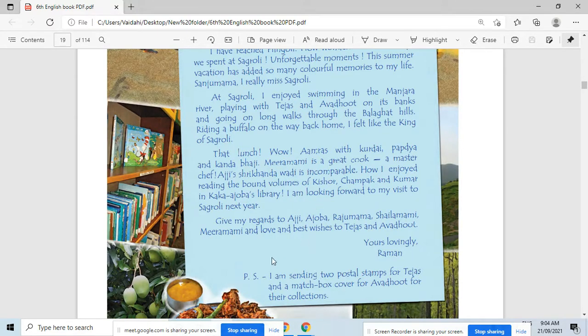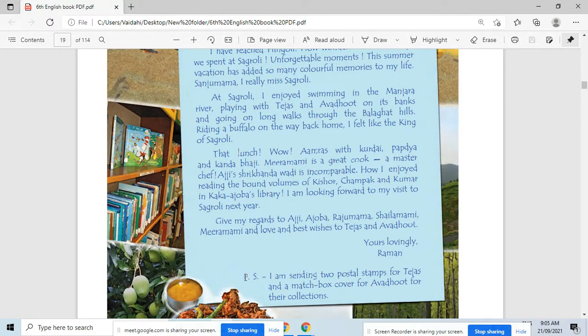Okay, so now next question is here. What did Raman send for Tejas? Two postal stamps. Okay. Next question. How many postal stamps did Raman send to Tejas here?